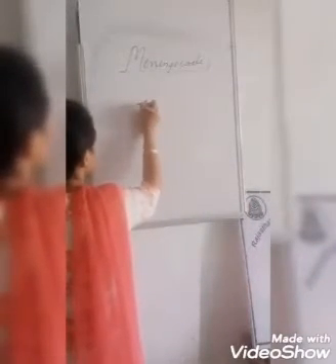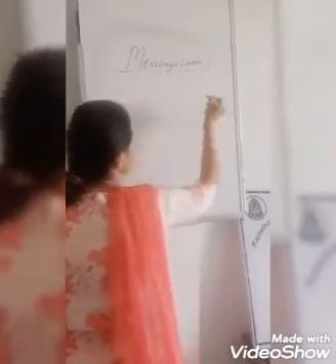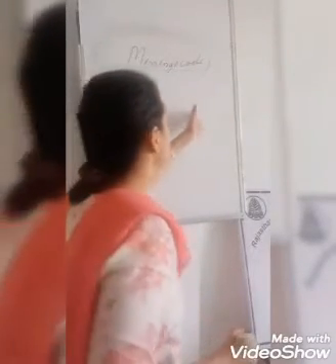Now what will happen? There will be formation of a swelling, and the swelling contains CSF, that is cerebrospinal fluid.